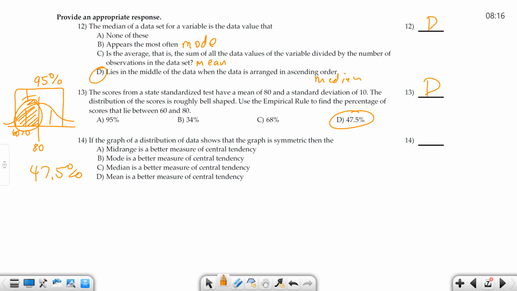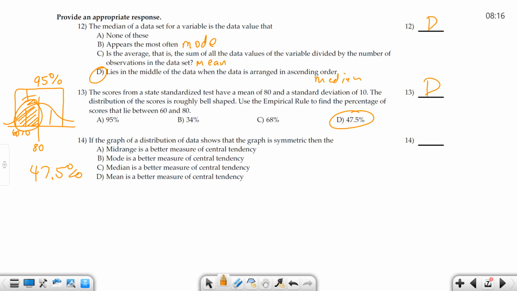Remember the 68, 95, 99.7 rule, that's the empirical rule. So there's going to be a question that gives you the mean and the standard deviation, and it's going to go so many standard deviations on one side or the other of the mean. So you take whatever the 68, 95, 99.7 and then half it. Or it could be both directions, or it could be 1 standard deviation this way and 2 this way. We'll take half the 2 and half the 1 and add them together. Right, so that's what it's going to try to get you to do, some sort of combination of the empirical rule.